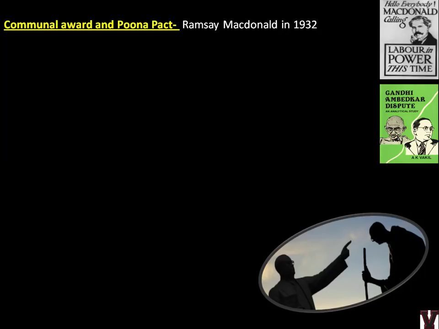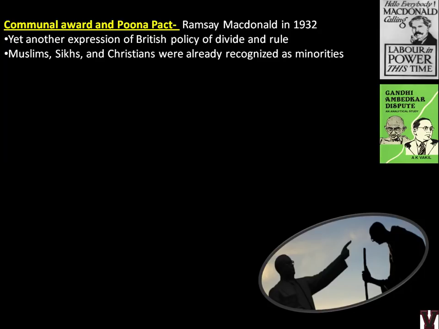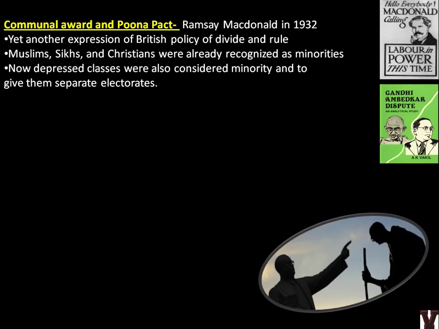So what is the communal award actually? Communal award and Pune Pact. In 1932, that is after the second round table conference, Ramsay MacDonald said that the scheduled tribes or the depressed classes should have separate electorates. So again it was a policy of divide and rule. Obviously Gandhi did not like it, because he wanted everyone to be together. Already the Muslim electorates was a big problem and he could not understand how to solve it. And meanwhile Ambedkar is raising the issue of separate electorates for scheduled classes.